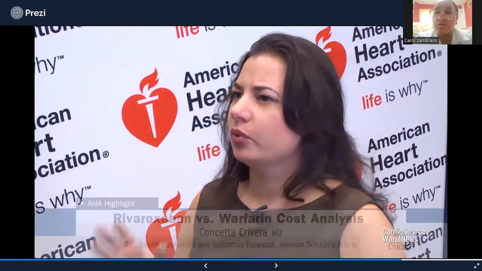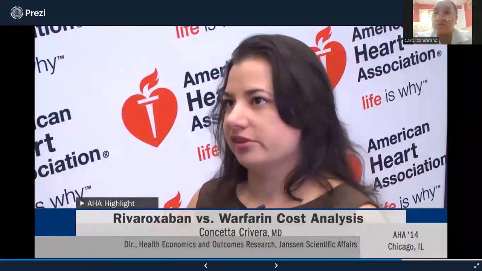And we took a look at their total cost of care, which we feel is really a contribution to the literature because recently published Rivaroxaban data has really just shown the hospital costs, kind of isolating that. But what we decided to do was look at the total cost, include the cost of warfarin, which is pennies, include the cost of Rivaroxaban, and really take a look at the total overall cost when you look holistically at outpatient, inpatient, ER, and then the pharmacy costs.